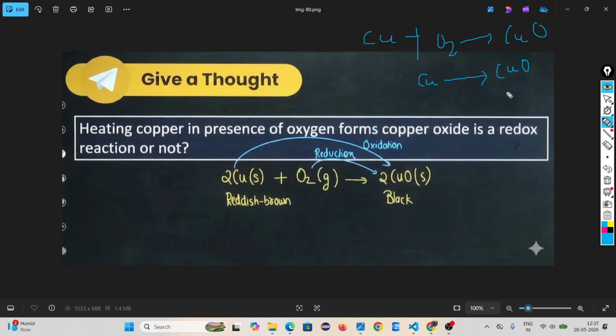Copper is oxidized. Oxygen is reduced. CuO में एक ही ऑक्सीजन है तो रिड्यूस्ड. So here copper is the reducing agent, oxygen is the oxidizing agent. You understand or not?